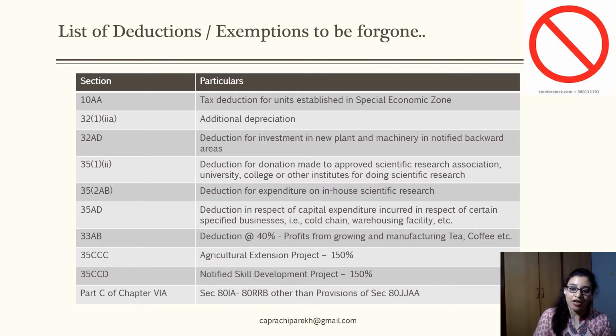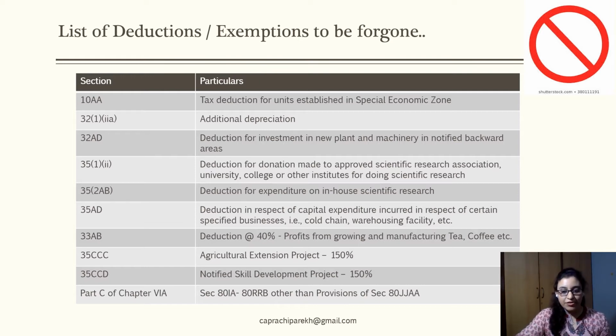So if there are any deductions under Part A of Chapter 6A, which are, I can say, deductions related to certain payments, like a donation which is made, or a donation made to a political party, etc., those deductions would still be available to these corporates while computing their total income.